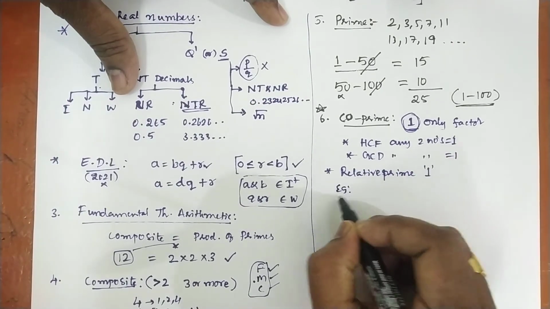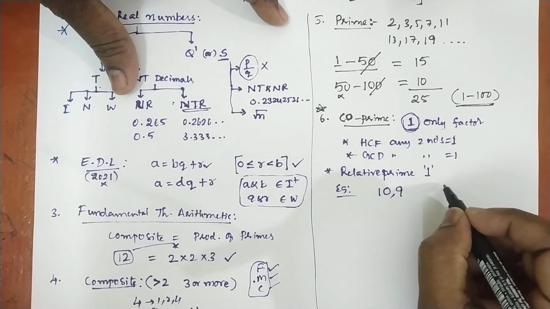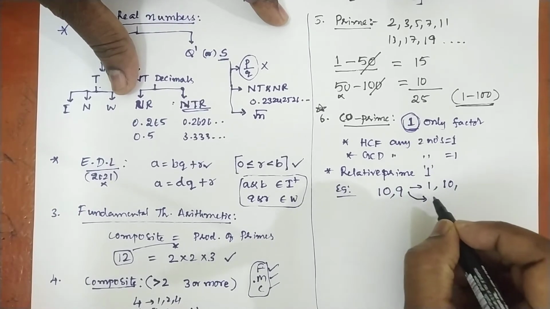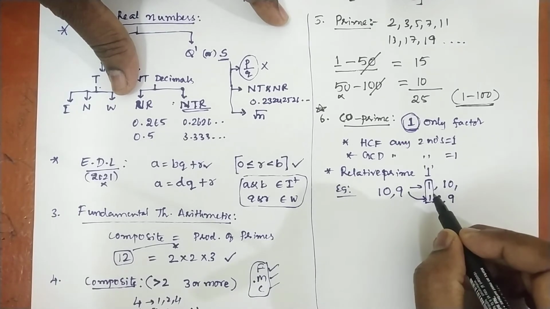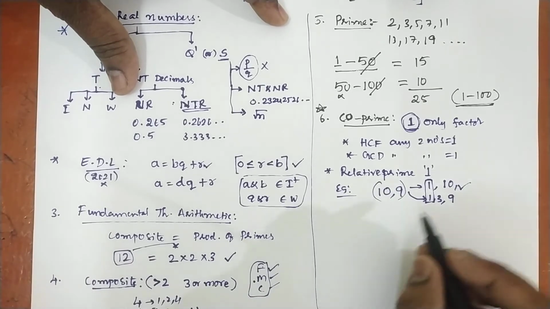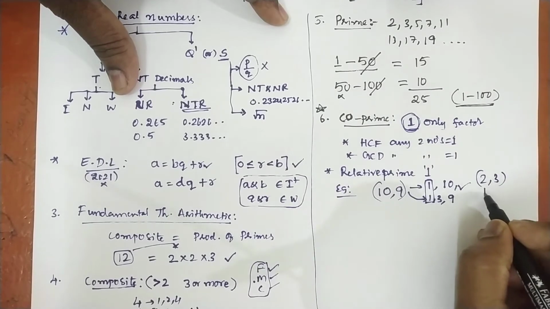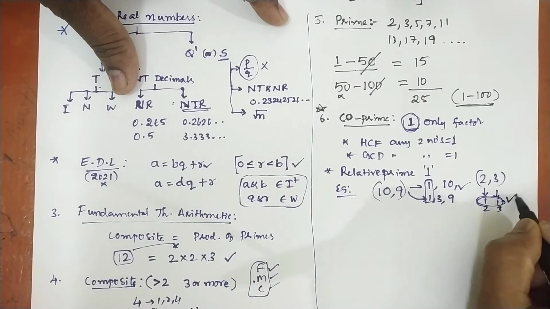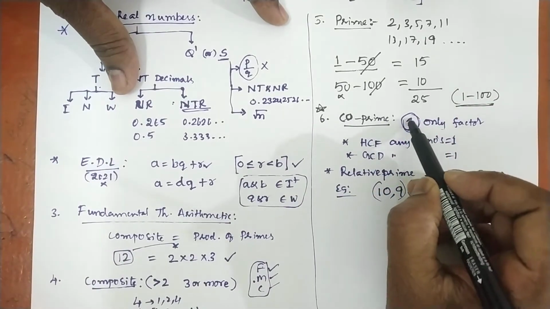Let us take one example so that you can understand. I have 10 and 9. 10 is divisible by 1, 2, 5 and 10. 9 is divisible by 1, 3 and 9. So both are divisible by 1. Therefore both are bonded by 1, so these are co-primes. And any pair of two prime numbers is always co-prime, because they have only one as a common factor, no extra factor, only one, meaning the number 1.